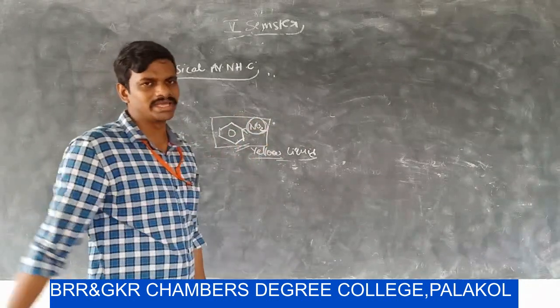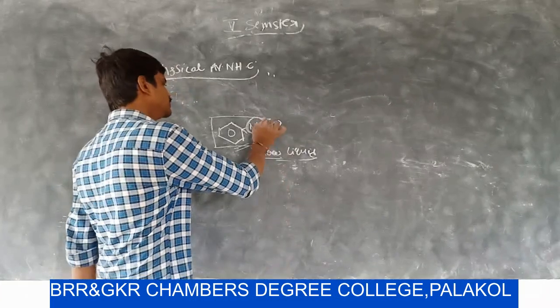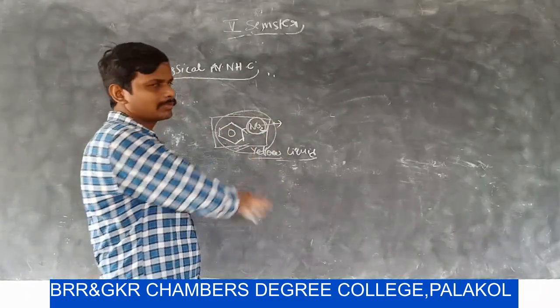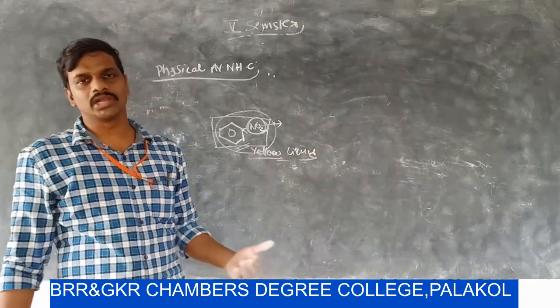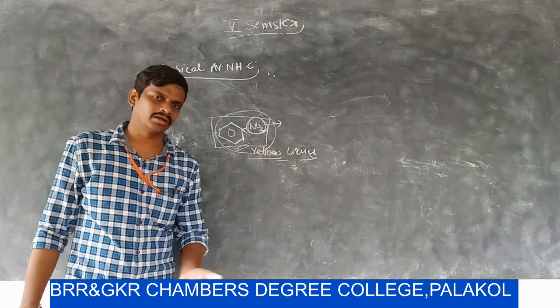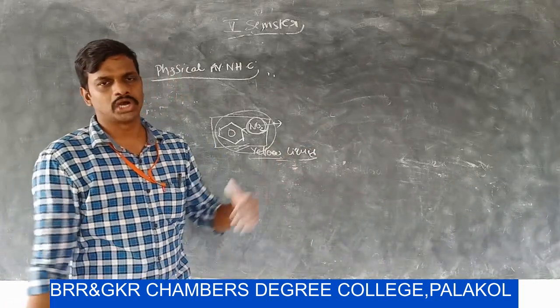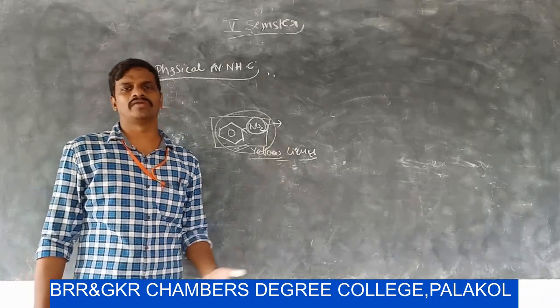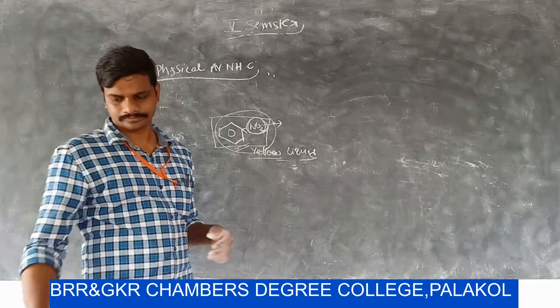The nitro group has a polar character, so these aromatic nitrohydrocarbons are also sparingly soluble in water and completely soluble in organic solvents. Like aliphatic nitrohydrocarbons, aromatic nitrohydrocarbons are also soluble in organic solvents and sparingly soluble in water.